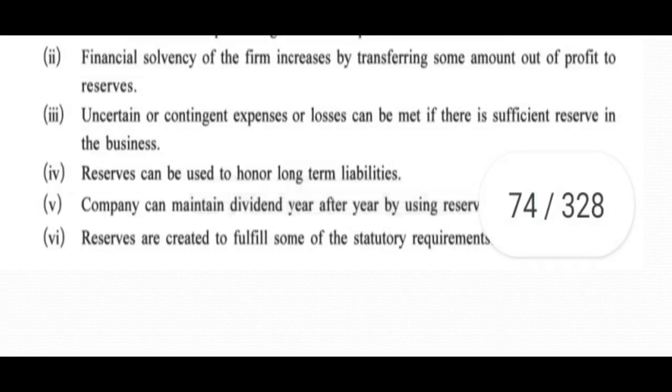To overcome this, the reserves can be used, because reserves are also created out of profit. If in the past years you have created such reserves, then to maintain the reputation of the company in the market, the company may give dividend from the reserves also.